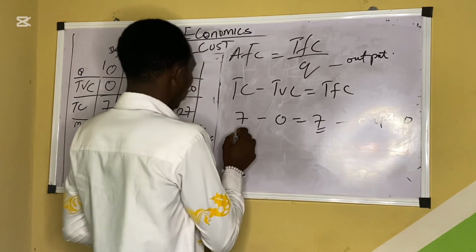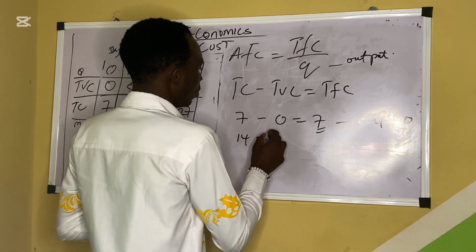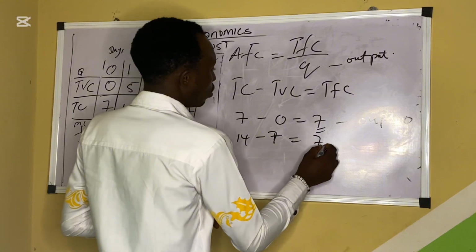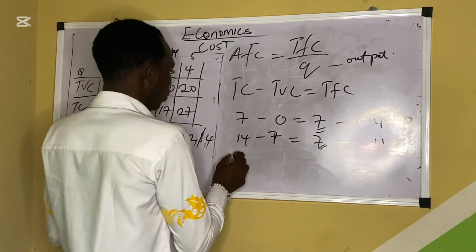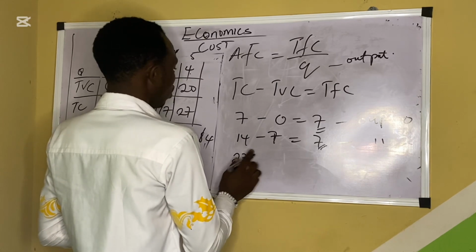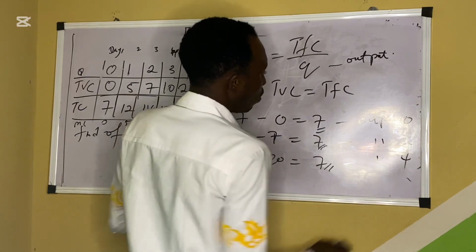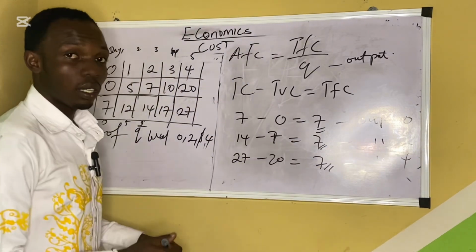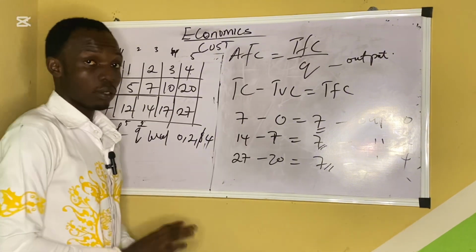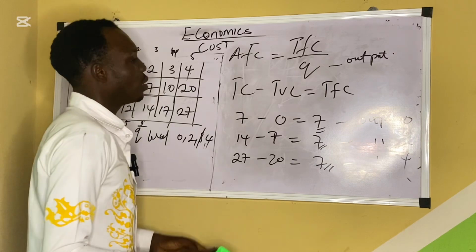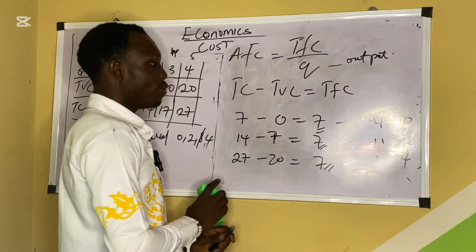Output 0. So for output 2, our TC is 7. Total variable cost is what? 7 also. So we have 7 at output 2. Same thing for output 4, 27 minus 20, which is what? 7. Same thing for output 4. You see that the TFC, total fixed cost, is always what? Constant. It's always constant, no matter how much you produce. It's fixed. That's why it's called fixed.